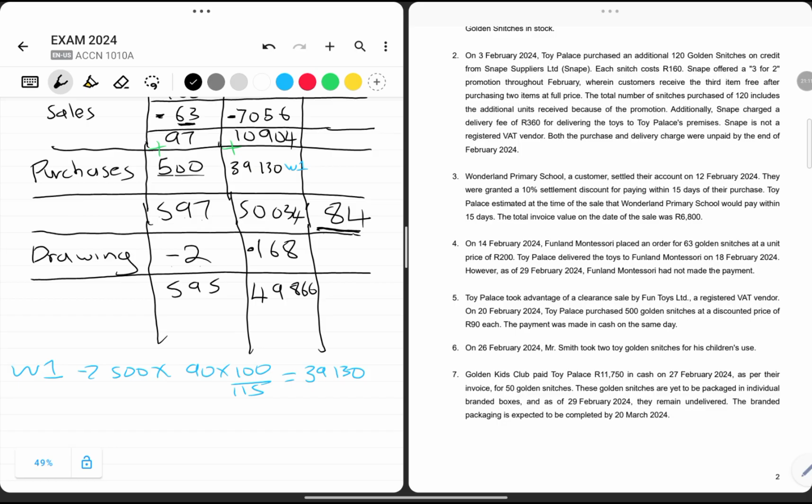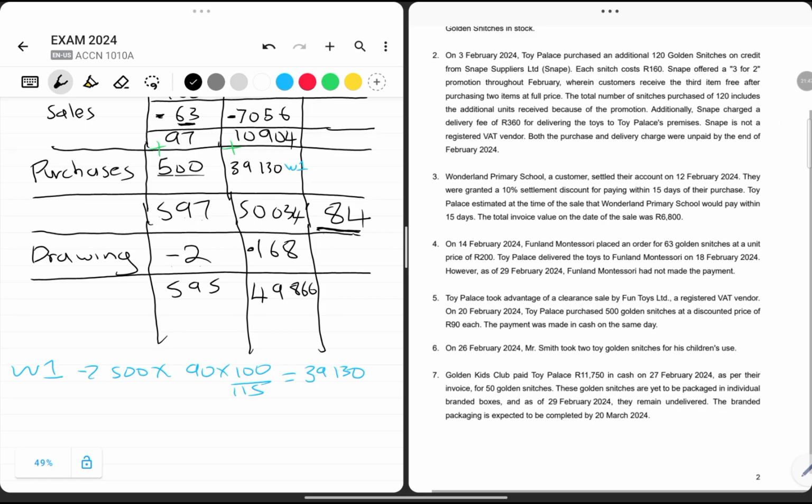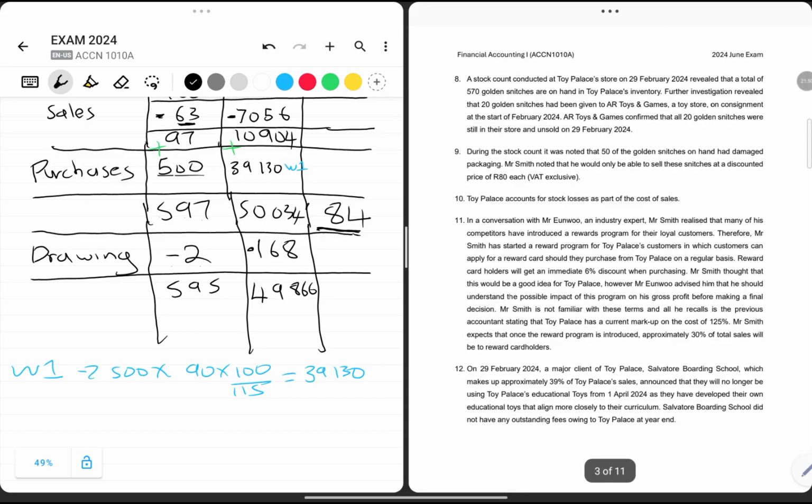Let's continue. On point number 7, Golden Kids Club paid Toy Palace 11,715 cash on 27 as per the invoice for 50 golden snitches. These golden snitches are yet to be packed in individual branded boxes, and as of 29 February 2024, they remain undelivered. So here, no actual sale occurred. It is like we received income in advance, because we received income we did not earn. So there is no effect on the cost of sale at this point, because even at the end of the financial year, this inventory remained on our premises.